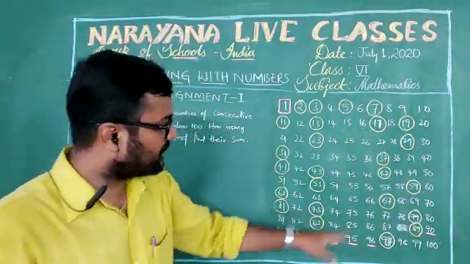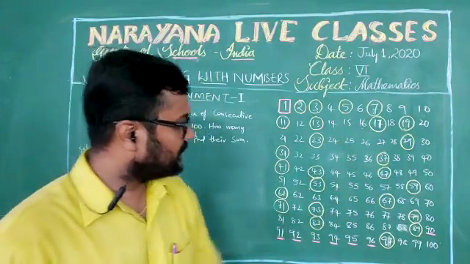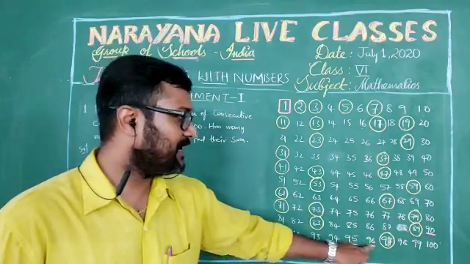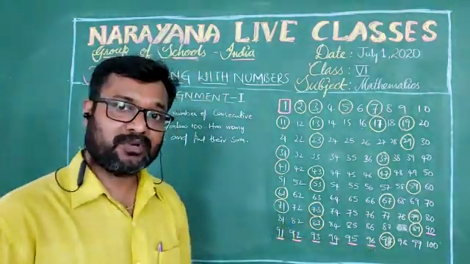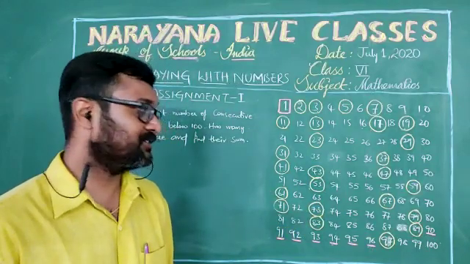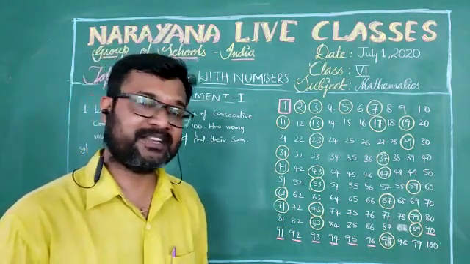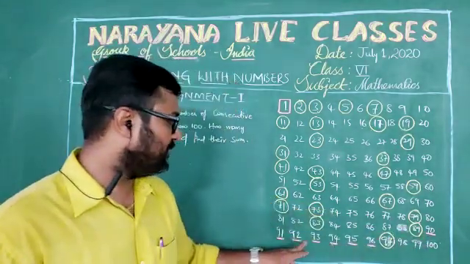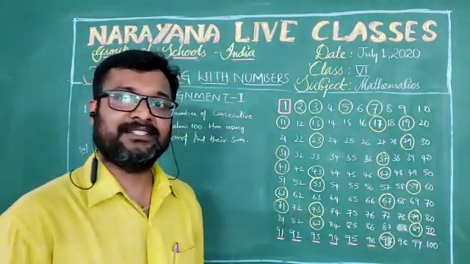And if you go like that and check the chart, see here now, 90, 91, 92, 93, 94, 95, 96 are consecutive composite numbers. How many consecutive composite numbers are there over here? 7. There are 1, 2, 3, 4, 5, 6, 7. Isn't it?